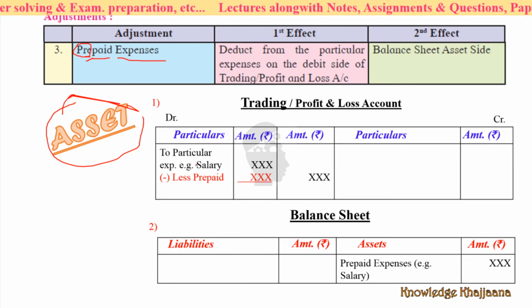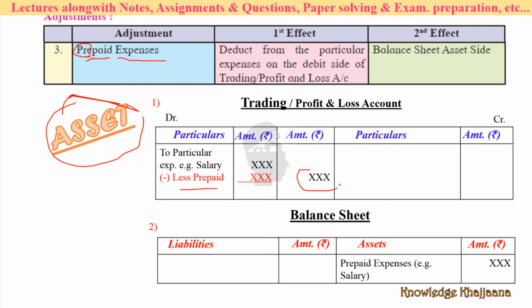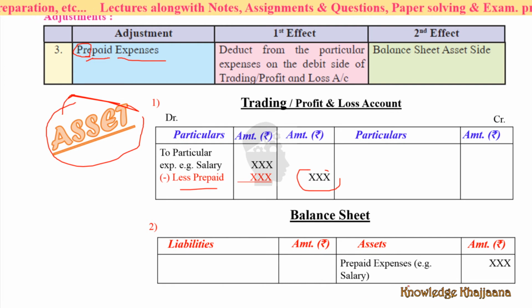For example, it is a salary. Okay, and you have paid in advance. So that particular salary less whatever you have paid in advance, so the final salary amount will come over here. And in the balance sheet, what is it? It is an asset. So prepaid expenses is an asset. For example, prepaid salary is an asset for you.